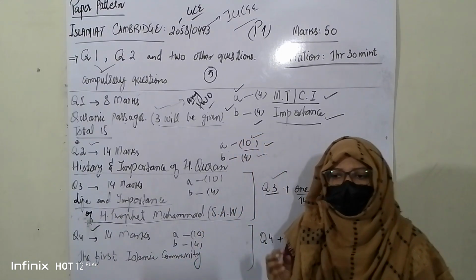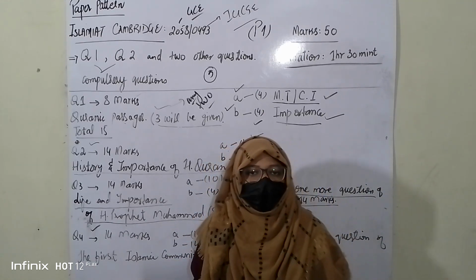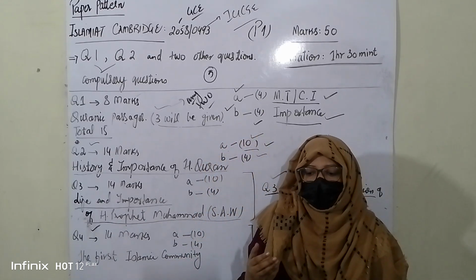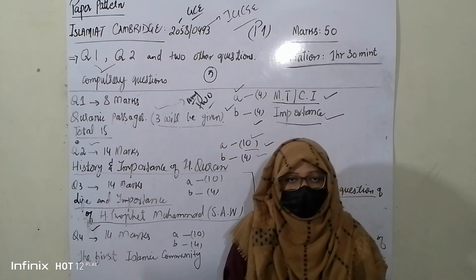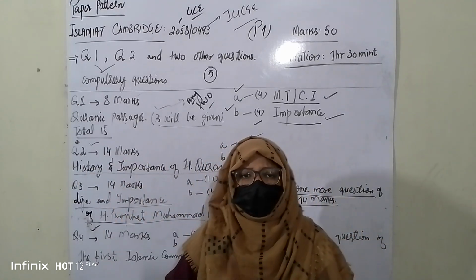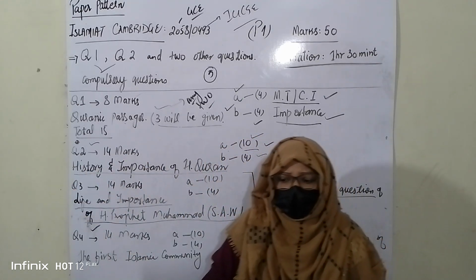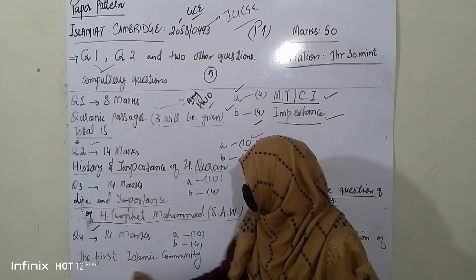The first Islamic community means the 12 Imams, the wives or the mothers of faithful wives of Holy Prophet sallallahu alaihi wasallam, then descendants of Holy Prophet sallallahu alaihi wasallam, scribes of divine revelation. So these types of categories are the part of this chapter.